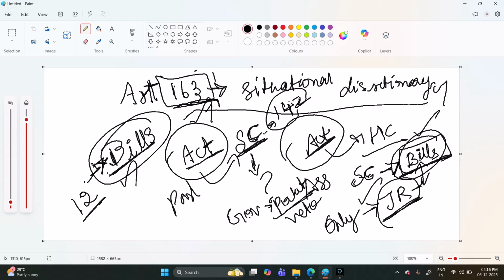If the governor or the executives are intentionally sitting on the bill without taking any action, the Supreme Court will question, and its interference is subject to judicial review. So this is what was asked by the president in the referential questions, and it was answered by the Supreme Court.